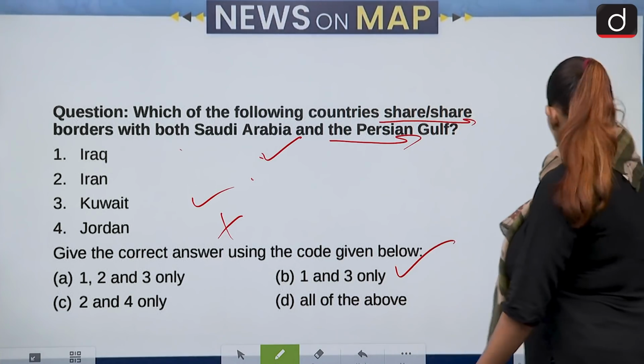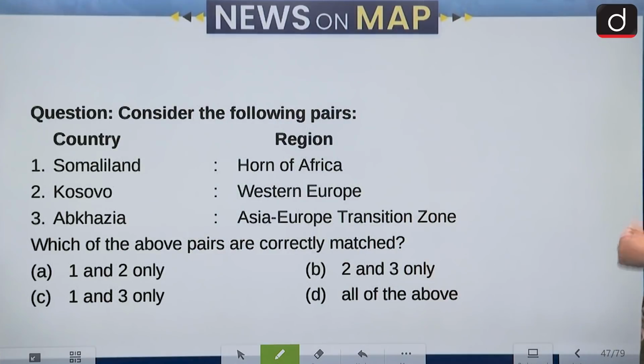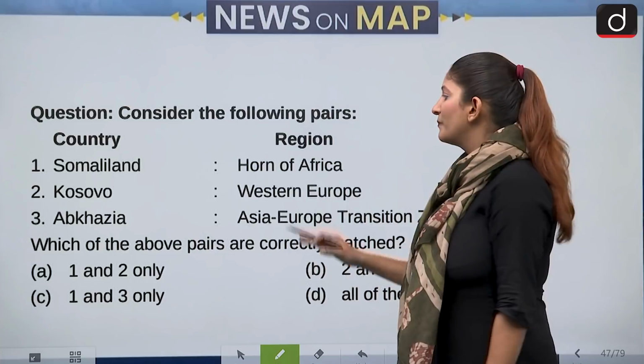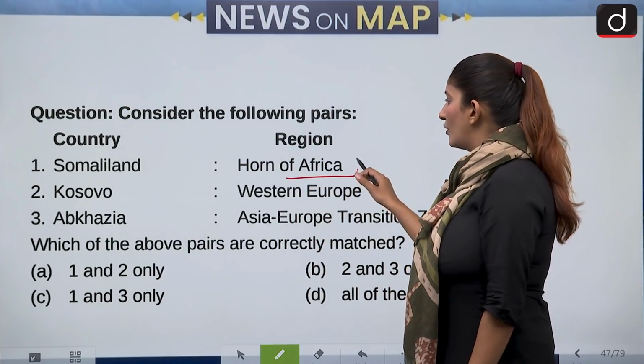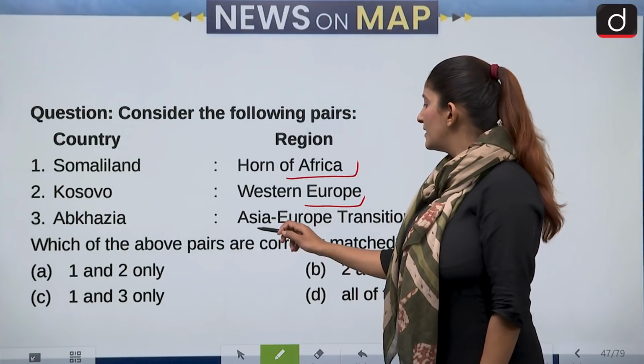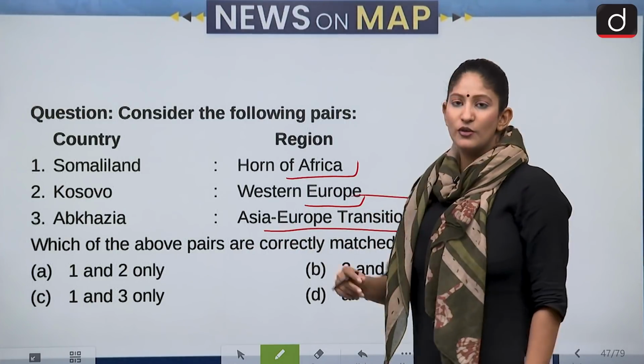Okay, let's move forward talking about the next set of questions. We have to consider the following pairs. We have to match the country to the region it is famous for. Somaliland country, Horn of Africa. Kosovo is a region in Western Europe, and Abkhazia is an Asia-Europe transition zone.